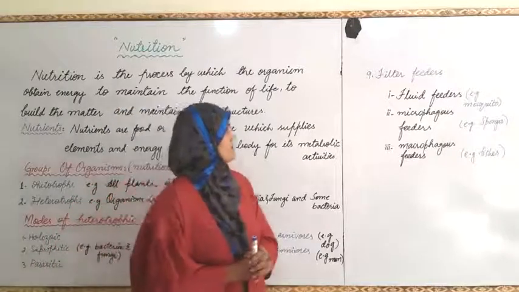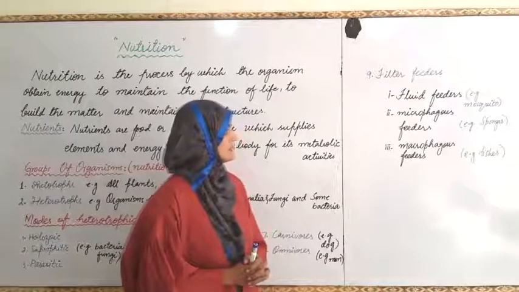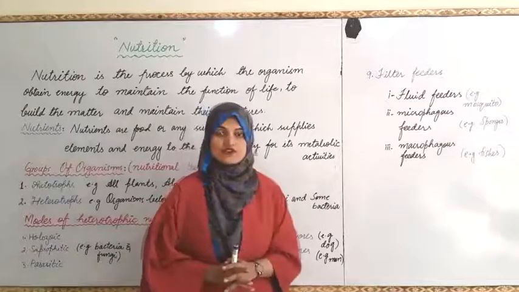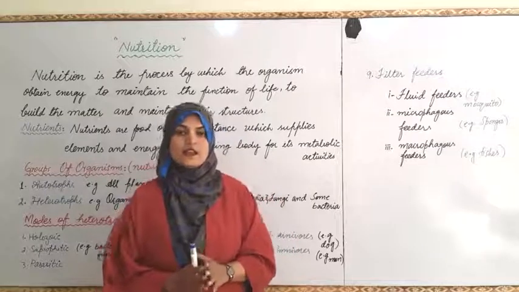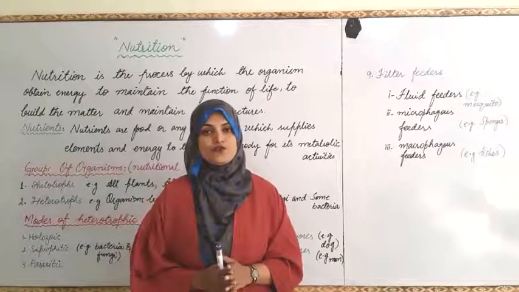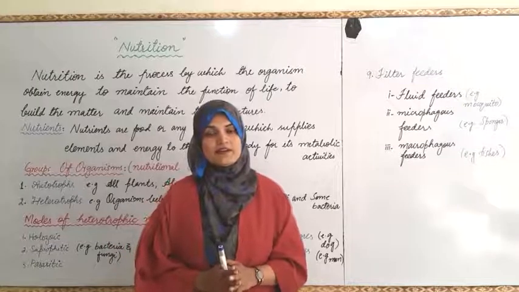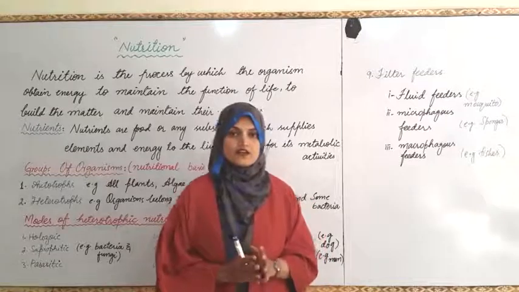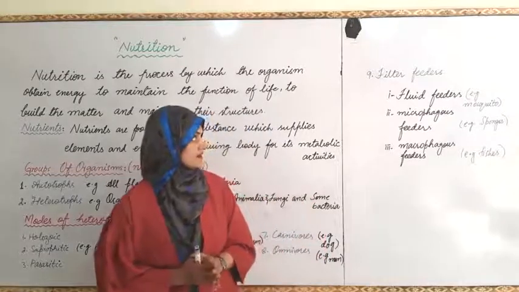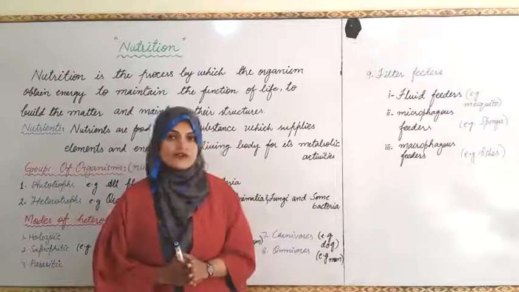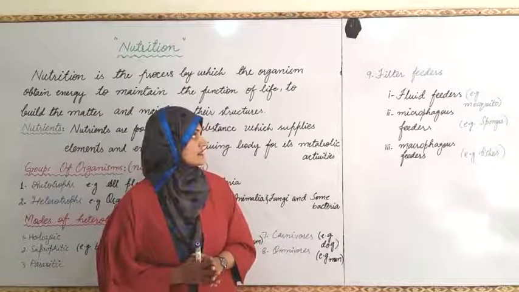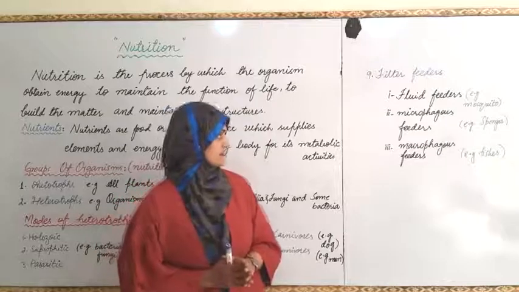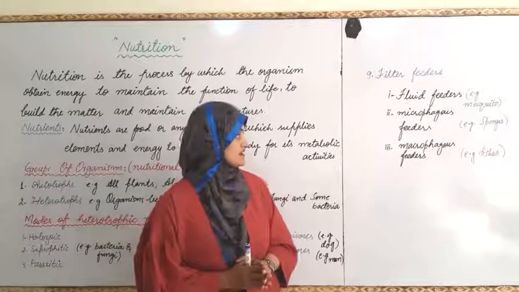Another type of nutrition is filter feeding. Filter feeding is the type of nutrition in which an organism obtains its food from suspended materials, the materials that are present in a liquid. There are three types of filter feeders: fluid feeders, microphage feeders and macrophage feeders.